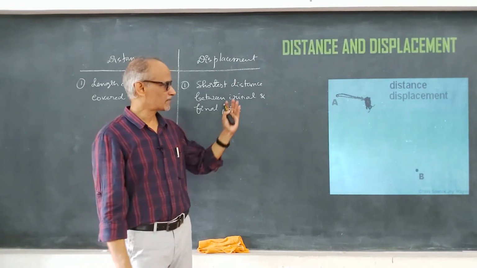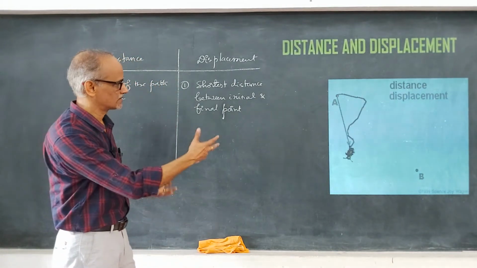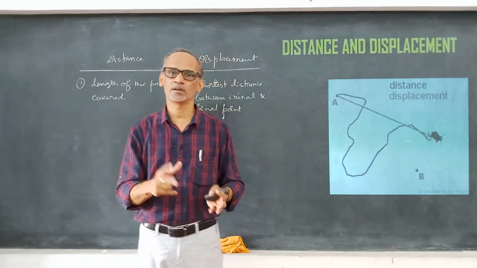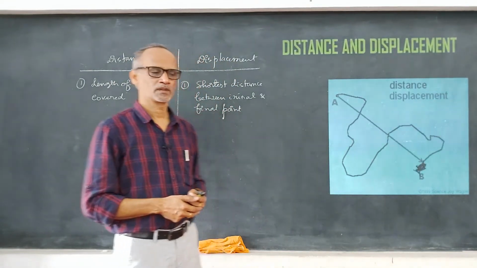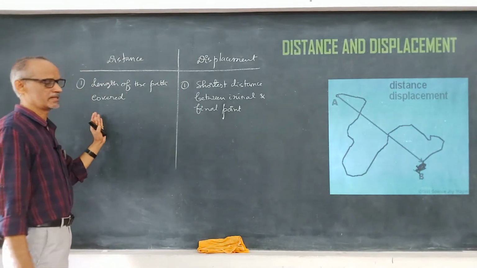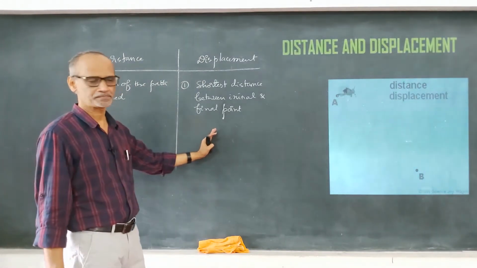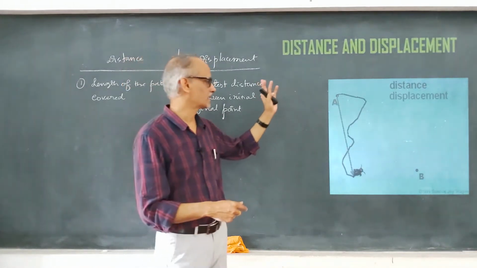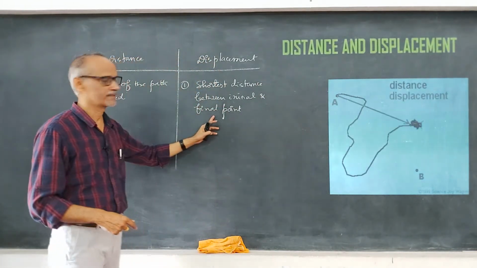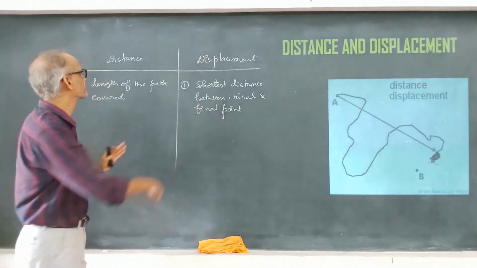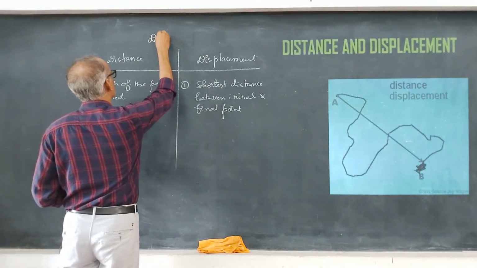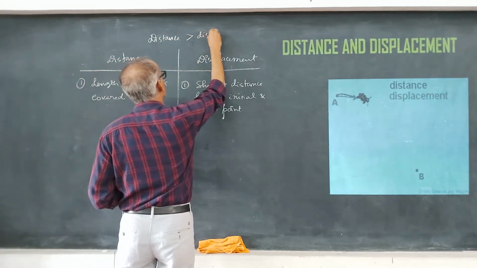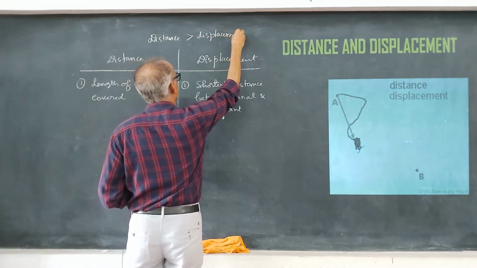Okay. So, therefore, in this particular diagram, if you look at this animation, which is more, distance or displacement? What do you think the answer is? Which is greater, distance or the displacement? So, definitely you can answer that very easily. Distance is greater than the displacement, correct? Distance is always greater than displacement, correct?